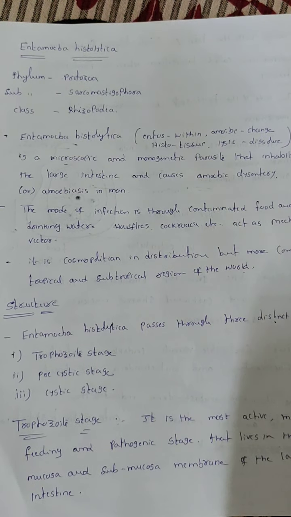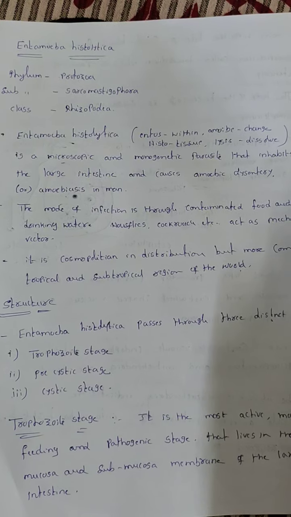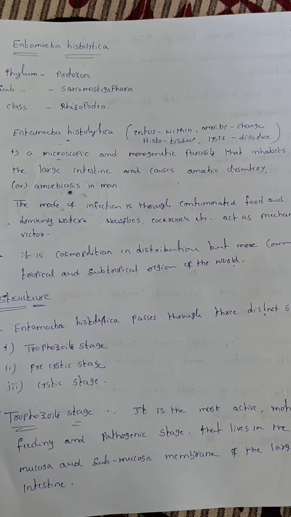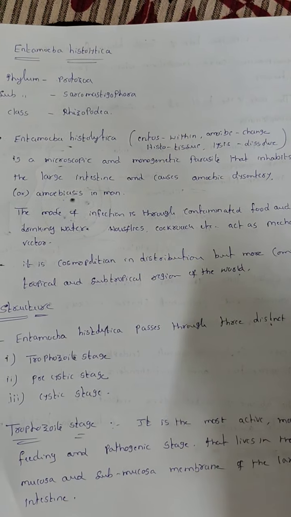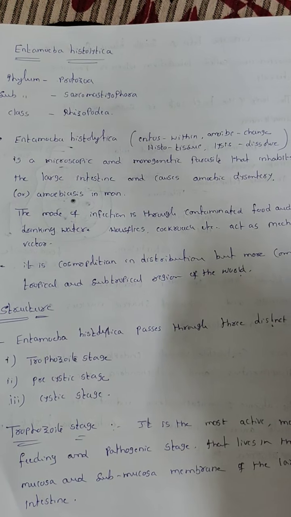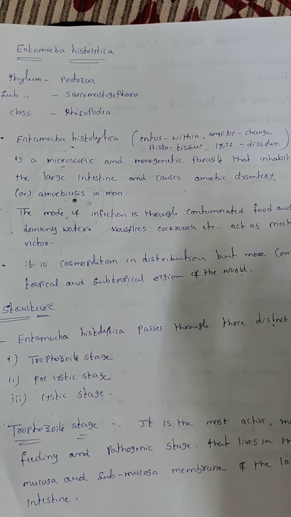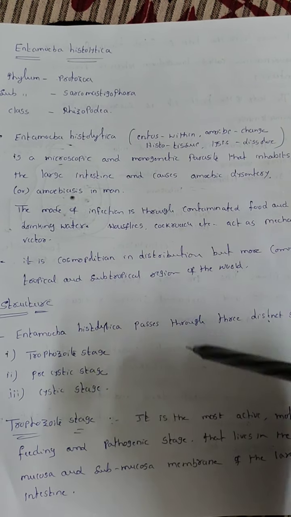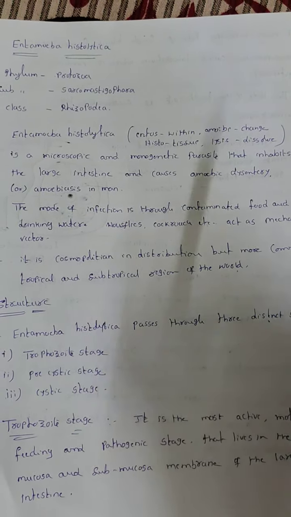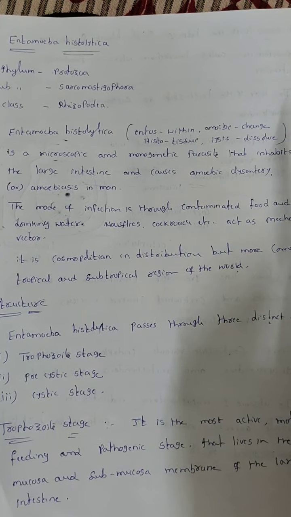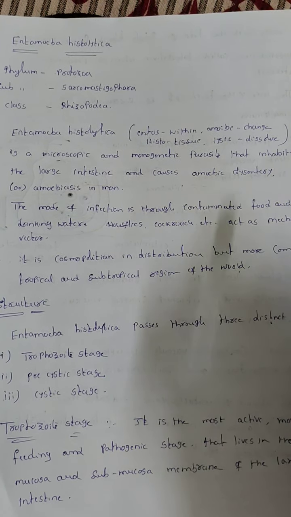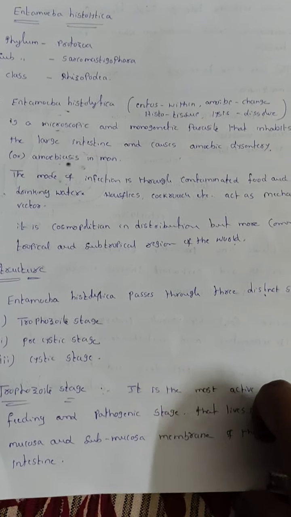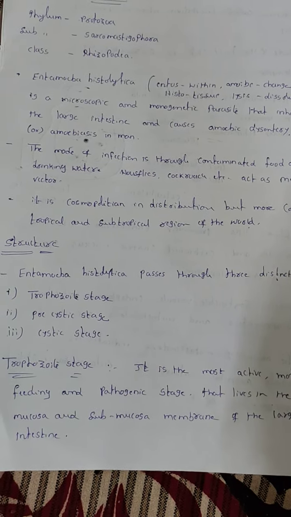The great King Sri Krishna Devaraya died of amoebiasis. At that time there was no perfect medicine. The mode of infection is through mechanical vectors. It indicates the mode of infection is through contaminated food and drinking water. Houseflies, cockroaches and many other insects can act as mechanical vectors. I already explained the differentiation between mechanical vector and biological vector. It has a cosmopolitan distribution, it can be present anywhere. Mostly it affects tropical and subtropical regions.